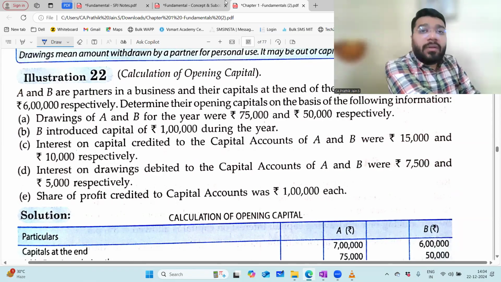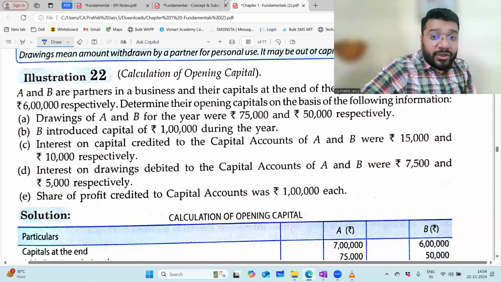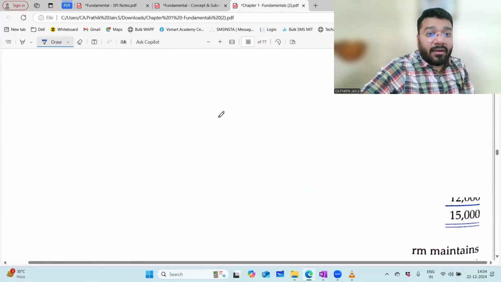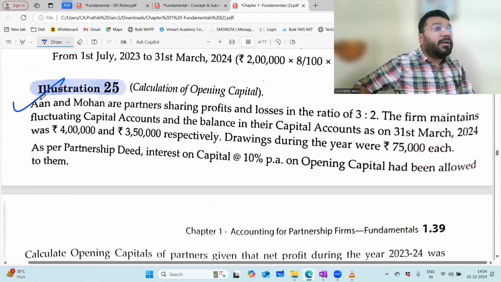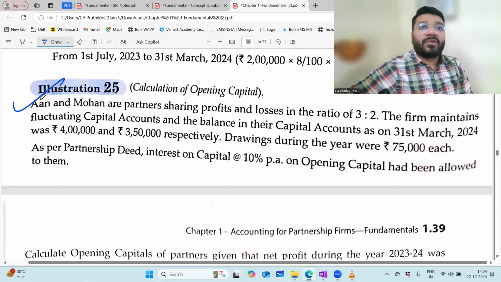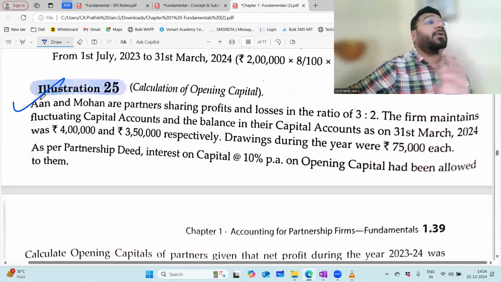But all the questions pertaining to IOC, illustrations, book back exercise, try them. My humble request is try out and come. Somewhere you'll get stuck. That question I'll do. For example, you said the 25th question, no? And what was that? Ann and Mohan. This I'll do in the next class, no doubt, because this is the tricky of the tricky questions. Apart from that, if there is anything else, you have to let me know, because I have to spend time on that part also. So next class, maybe 1 hour we'll spend on the IOC.